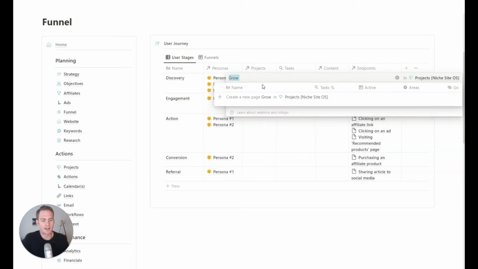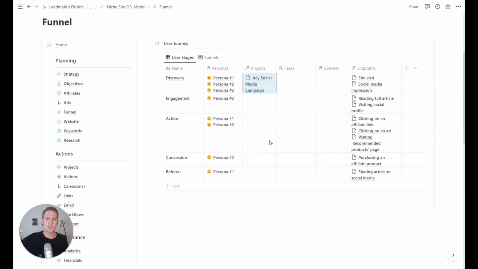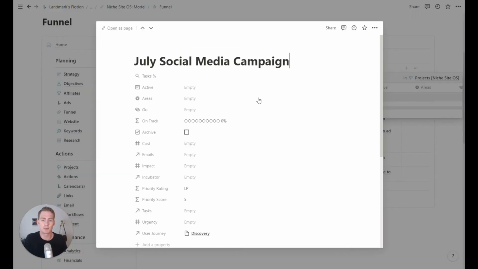let's give it like a time frame. So let's say July. Let's just do social media campaign, and this is linked to our discovery stage of the user journey. This is just about getting people in at the top of the funnel, and we can create a project. Any tasks that are linked to this particular project.